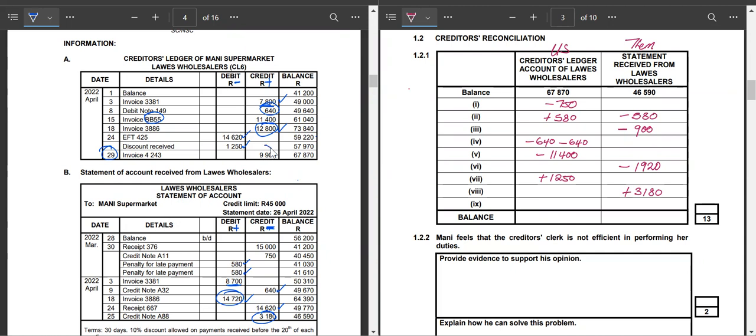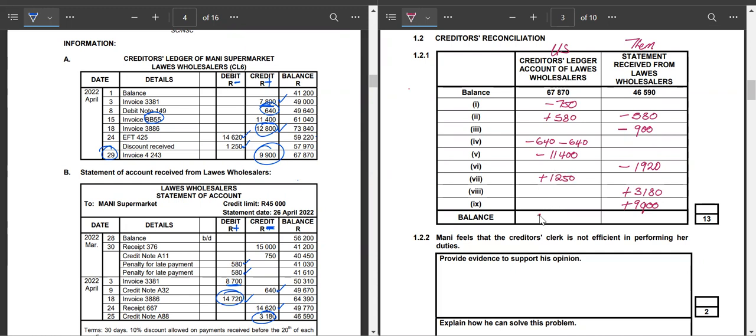So we have an invoice of 9,900, which we now bring to our statement. So we say plus 9,900.